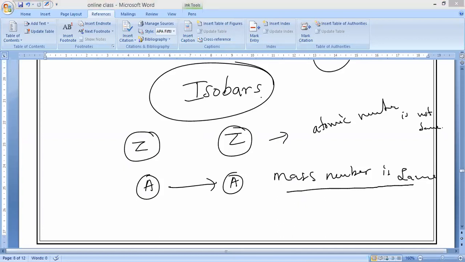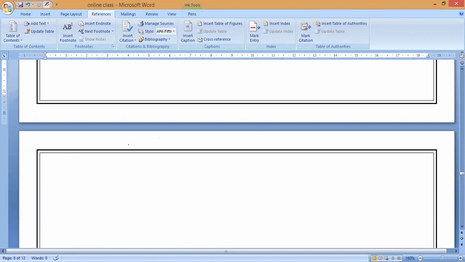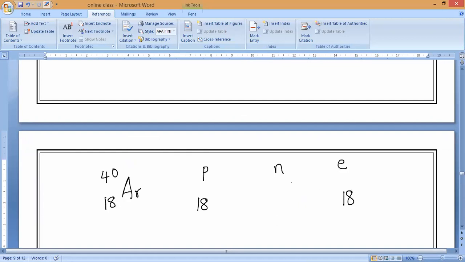Examples anybody can say. For example, for isobars, take argon 18, 40. If you take the first example, argon, what is the symbol of argon? Everybody? Ar. Argon 18, 40. Number of protons, number of neutrons, and number of electrons. Number of protons are how many? 18. Number of neutrons also 18. Number of protons how many, guys? Number of neutrons 22. Please respond. Yes, number of neutrons are 22.